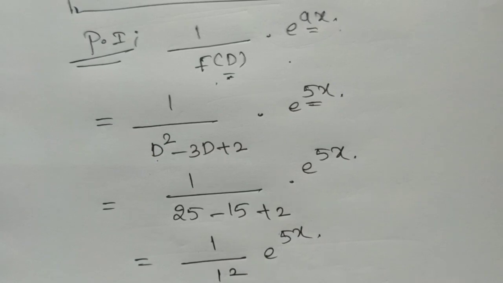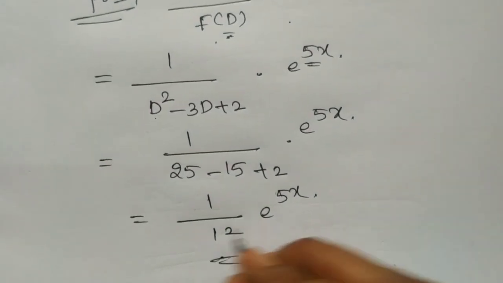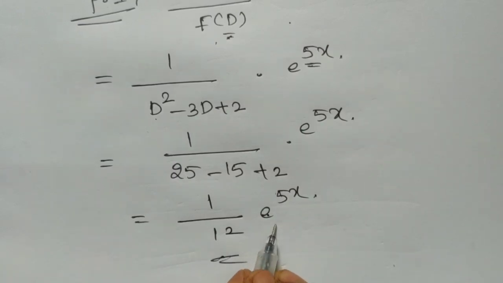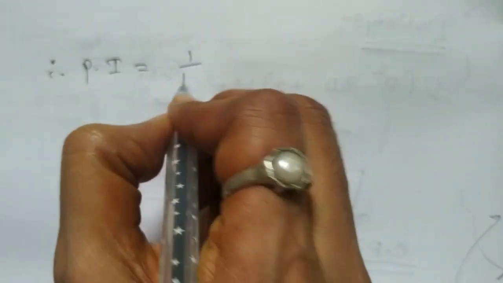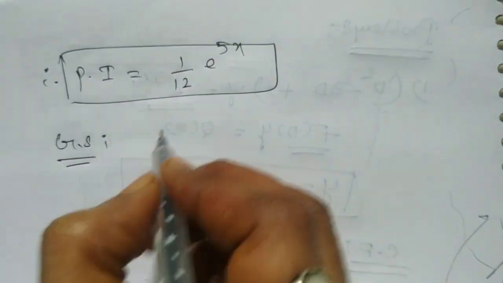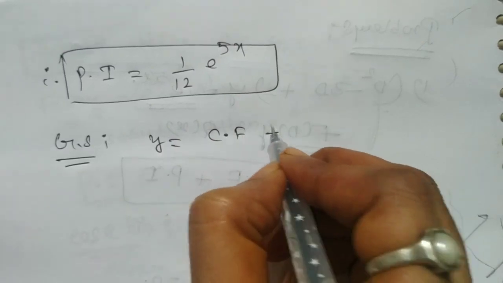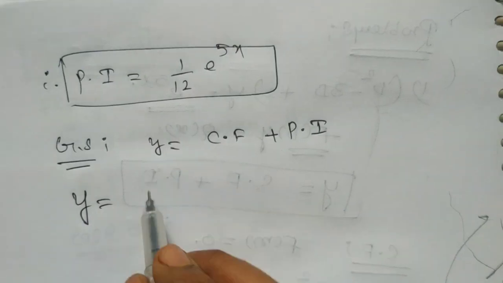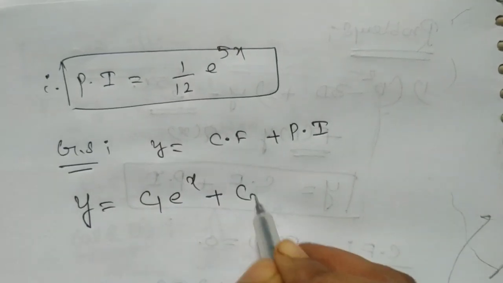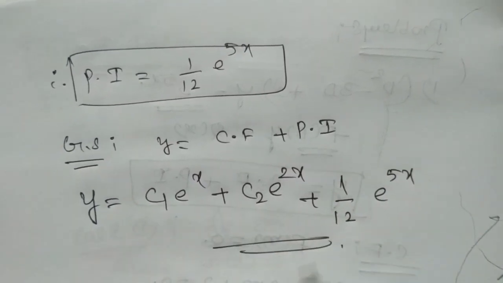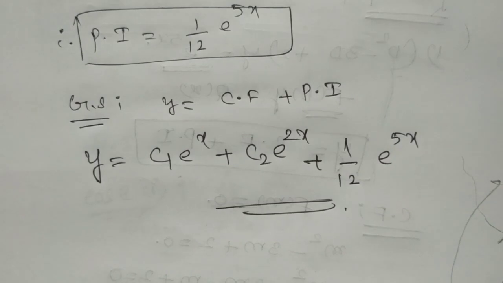So here f(a) is not equal to 0, that means this problem belongs to case 1. Therefore the particular integral equals 1 by 12 e^(5x). So the final general solution of the given problem is y equals complementary function plus particular integral. So y equals c1 e^x plus c2 e^(2x) plus 1 by 12 e^(5x). So this is our required general solution of the given problem.